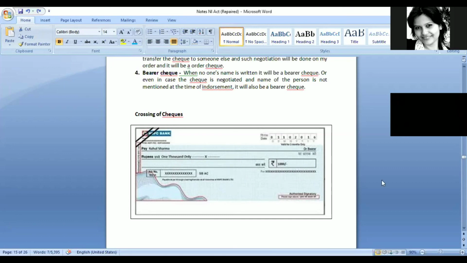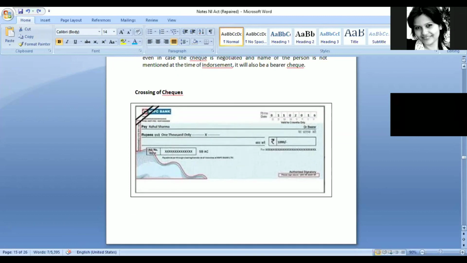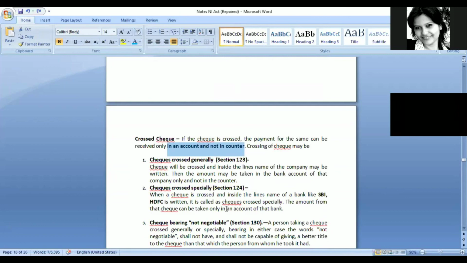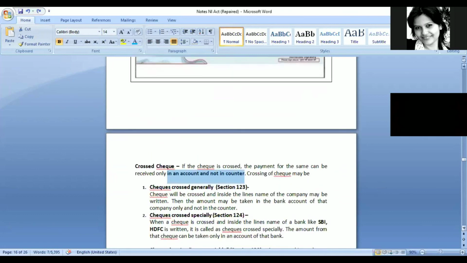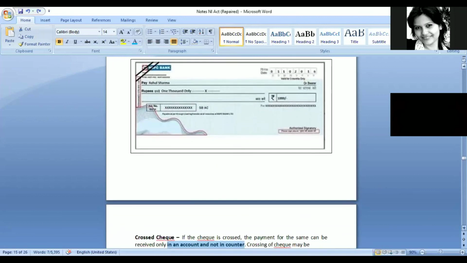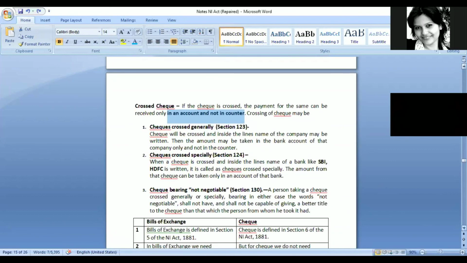So this is what crossing of checks is. But there are various types of crossings that we see, and they indicate different meanings. So crossing of check would mean that the person can collect the money only in his bank account.